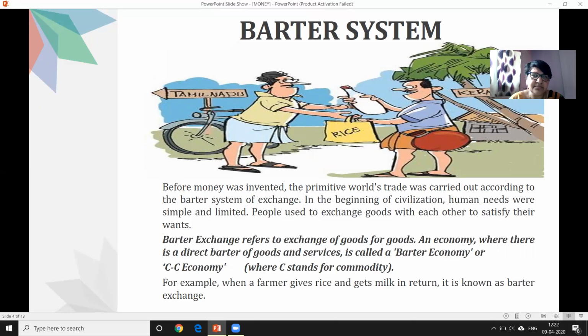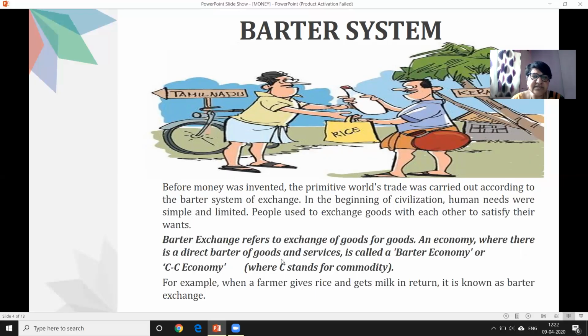In this picture, you can see two farmers exchanging their products. One farmer has rice, and another person has extra milk. They are both exchanging their goods. He is giving rice, and in return he is taking the milk. Got it, students? One commodity is given and another commodity is taken.